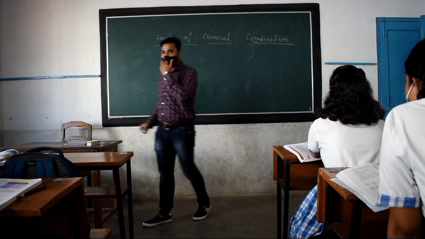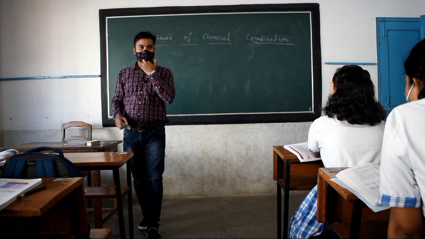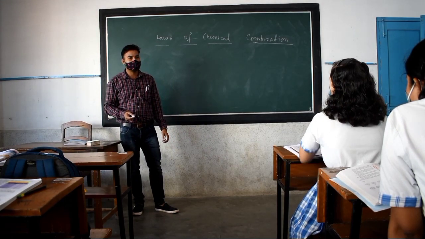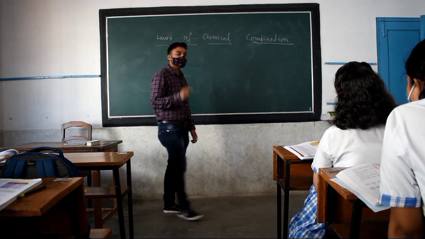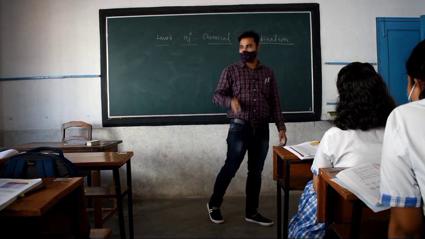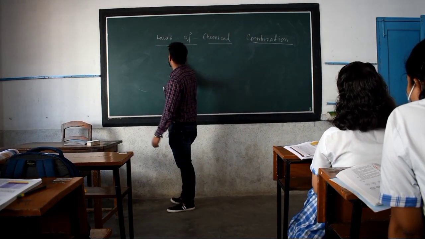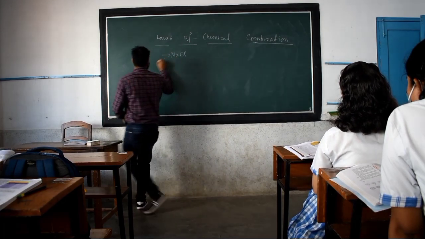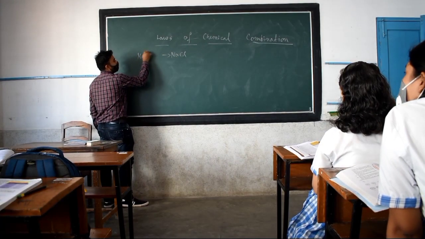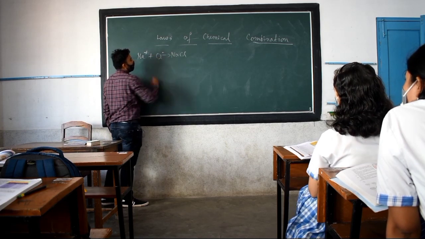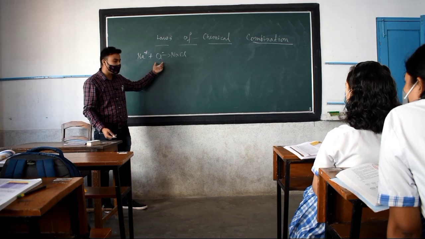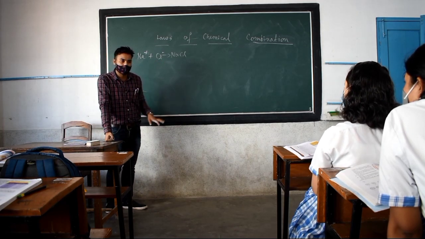Now in this topic we have to learn basically the laws for chemical combination. Just now we discussed one example about sodium chloride. We formed sodium chloride when Na positive reacted with Cl negative. And how this Na positive is formed and how this Cl negative is formed, you all are clear, right?